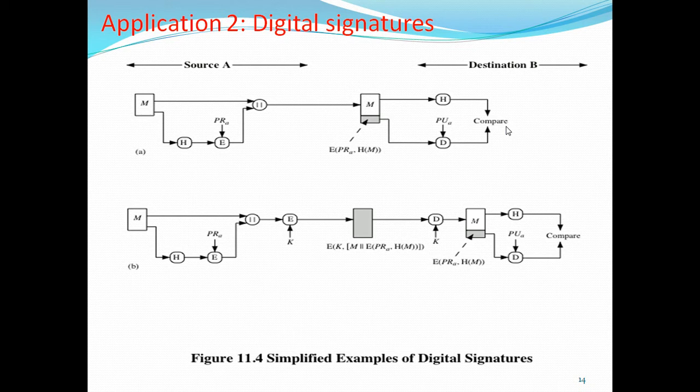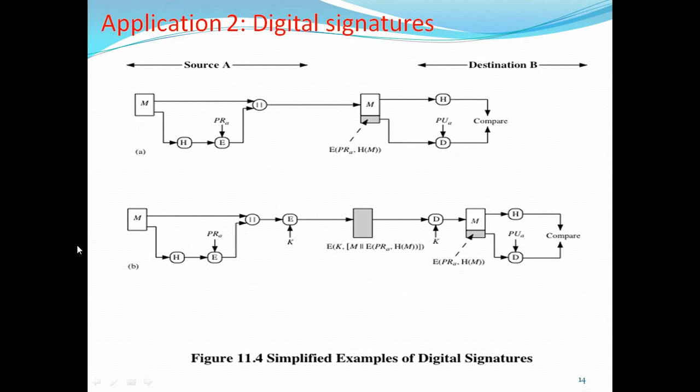There is also a second method for digital signature. There is a message, and you apply a hash algorithm on the message. Now encrypt this message digest using the private key of user A, then concatenate the message and the encrypted digest, then once again encrypt using secret key K. Previously there was no such encryption, so the message was open in the previous case. Now the message is encrypted.